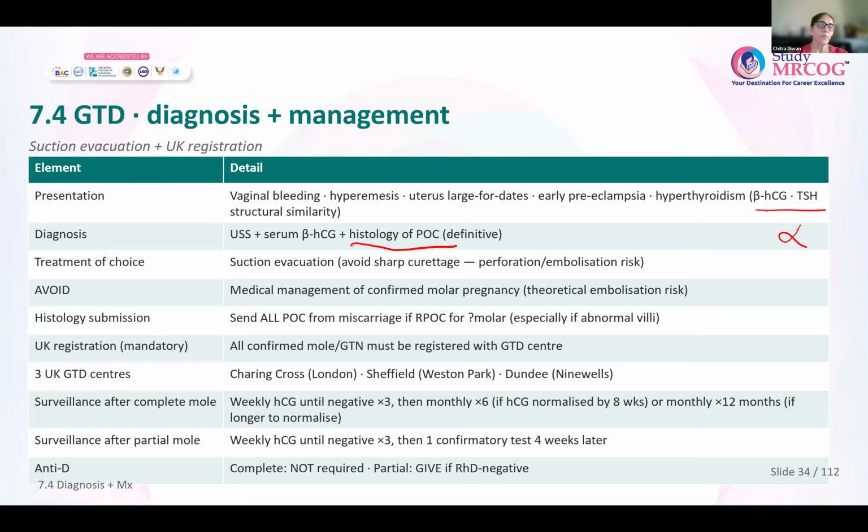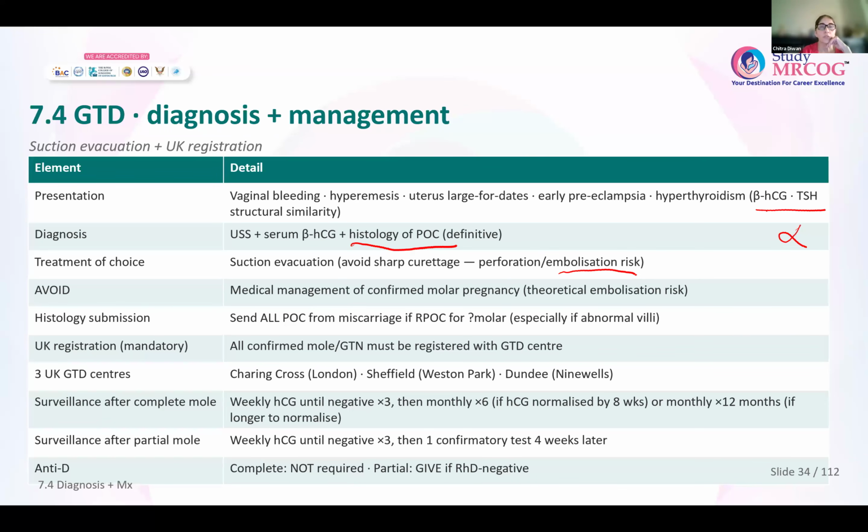Treatment of choice for a molar pregnancy, whether it is a complete mole or a partial mole, is always surgical evacuation. Now, when you are doing the surgical evacuation, remember you will avoid using the sharp end of the curette, because this uterus, which has a molar pregnancy, is a very soft uterus and there is a very high risk of perforation, or there could be embolization of these villi through the arterial or venous channels. So the sharp curette is always avoided, and because of the risk of embolization, medical management is avoided.